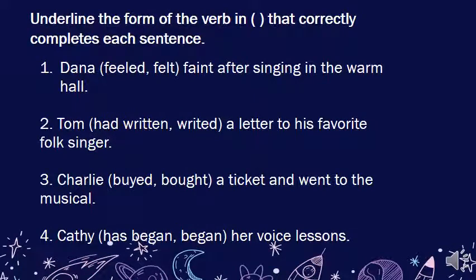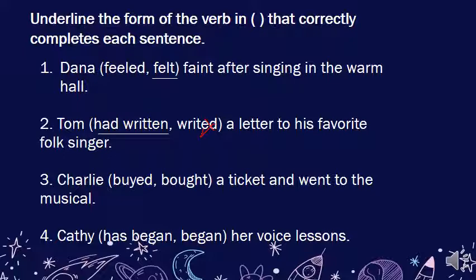Okay, so this is the second question. Underline the form of the verb in parentheses that correctly completes each sentence. Dana, feeled or felt? Is there something called feeled? Don't add -ed, so it's felt. Tom had written or writed? There is nothing called writed. It is totally wrong, and so it's had written.